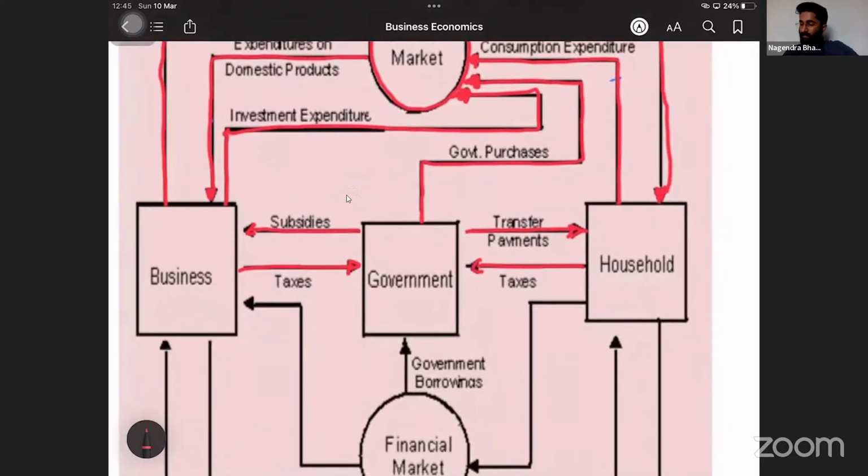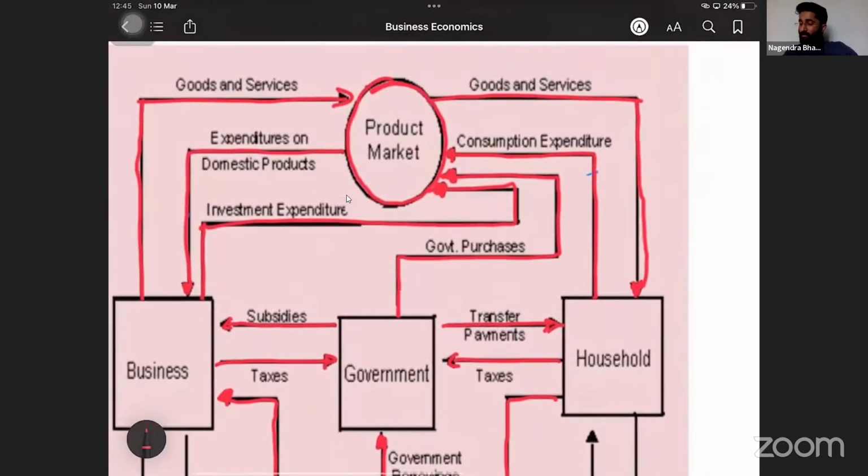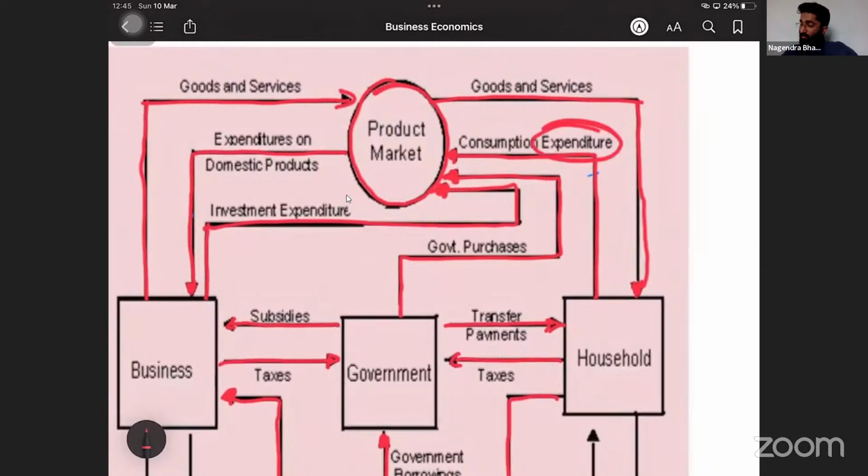Now there is something called banks, financial markets. The financial market will give money to two special sectors. One is government, that is government borrowings, and the other is business. They will give the investment. Business also borrows from the financial market. And finally, households will save their money and park that money in the savings bank of the financial market.